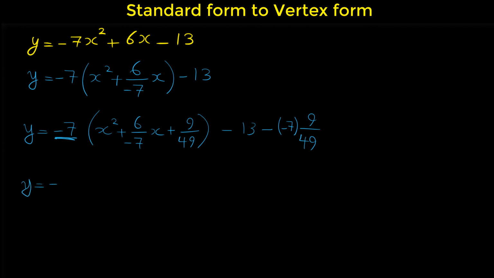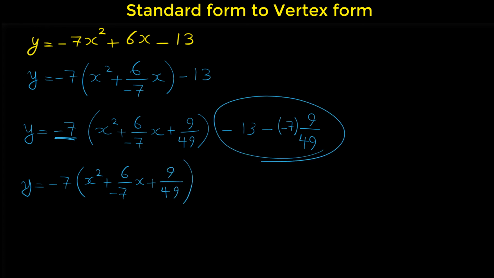So if we simplify this, we can write it as x squared plus 6 over negative 7x plus 9 over 49. We want to simplify this. First of all, note that negative here and negative here multiply by each other and it becomes positive.